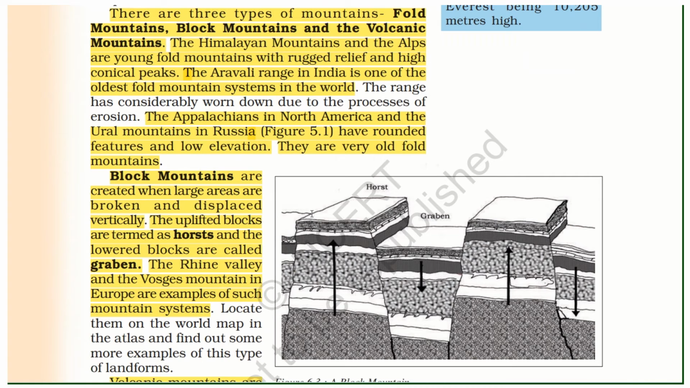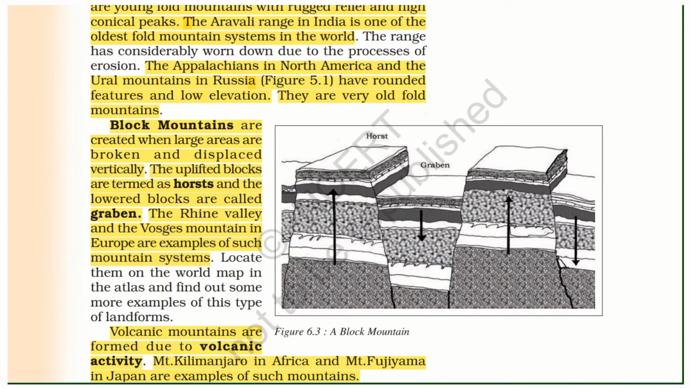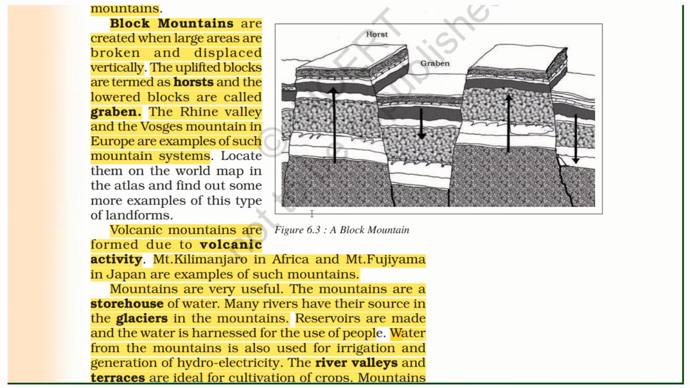Block mountains are created when large areas are broken and displaced vertically. The uplifted blocks are termed as horst and the lowered blocks are called graben. The Rhine Valley and the Vosges Mountain in Europe are examples of such block mountains. Volcanic mountains are formed due to volcanic activity. Mount Kilimanjaro in Africa and Mount Fujiyama in Japan are examples of such mountains.